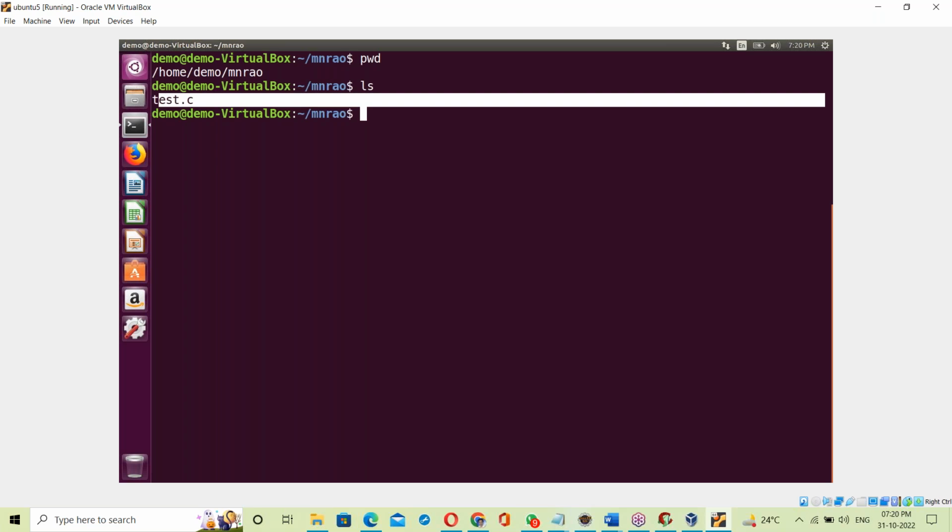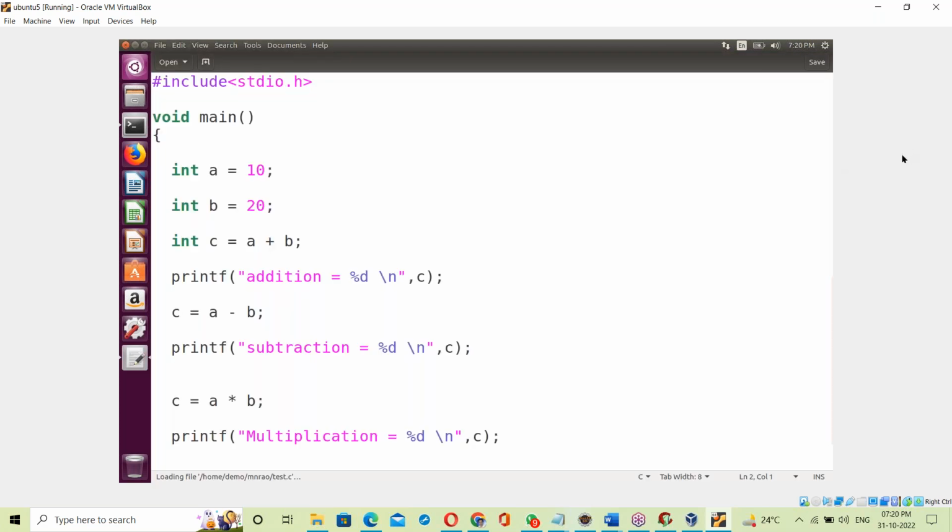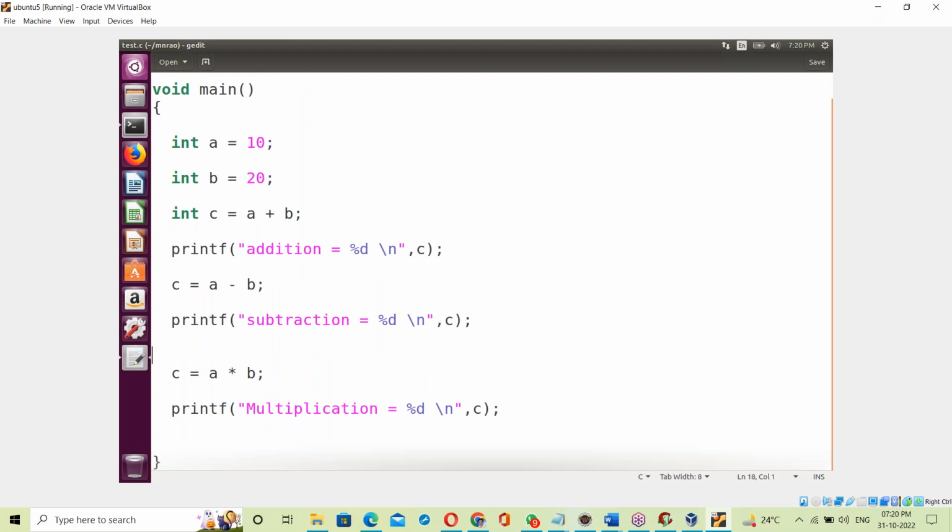See test.c program. I'm opening that file with gedit test.c, like a Windows notepad. It's opening here. See this: a is equal to b is equal to c equal to a plus b; addition, subtraction, multiplication. Right? So this is a simple C program.